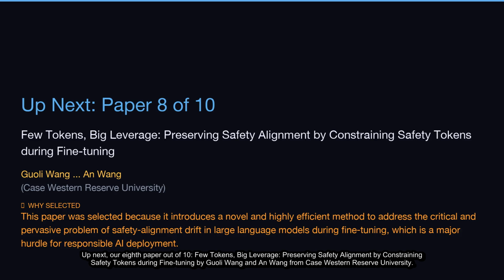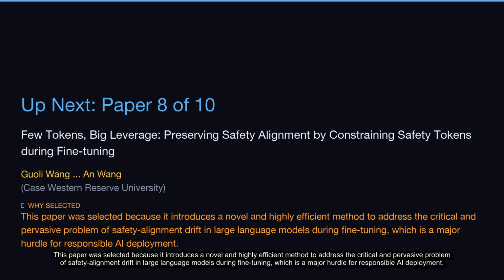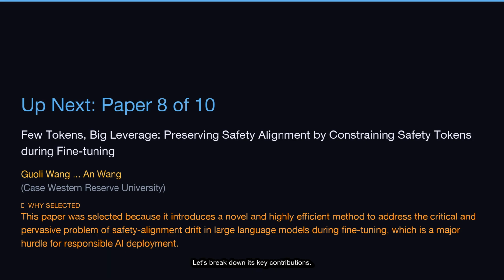Up next, our 8th paper out of 10, Few Tokens, Big Leverage: Preserving Safety Alignment by Constraining Safety Tokens During Fine-Tuning by Guoli Wang and Wang from Case Western Reserve University. This paper was selected because it introduces a novel and highly efficient method to address the critical and pervasive problem of safety alignment drift in large language models during fine-tuning, which is a major hurdle for responsible AI deployment. Let's break down its key contributions.